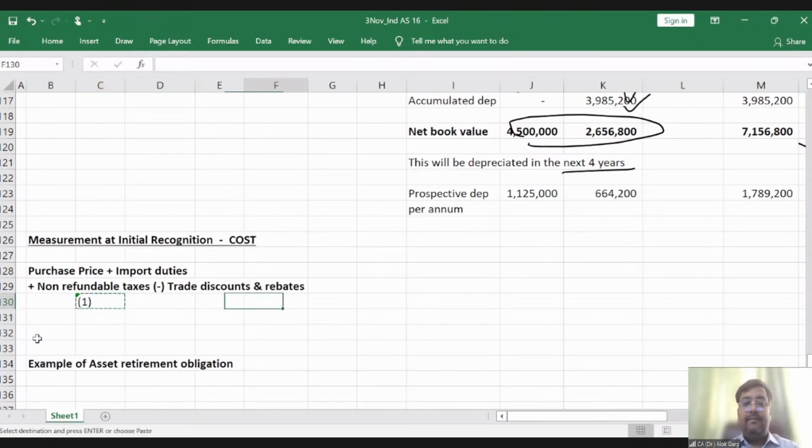What is the second part? Directly attributable cost.